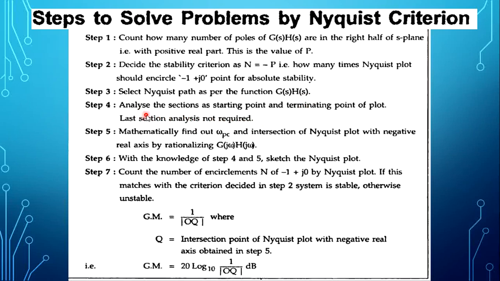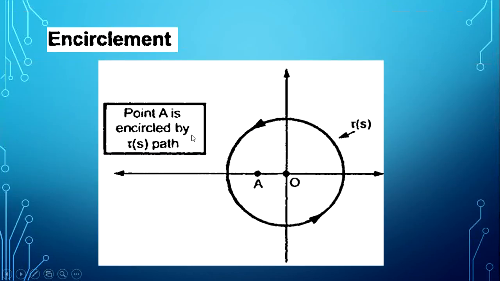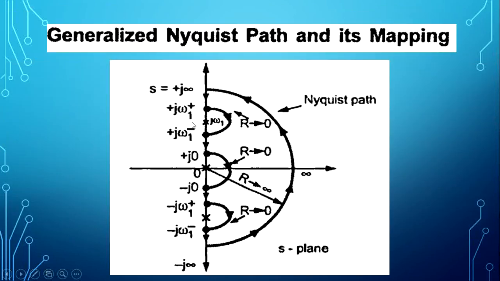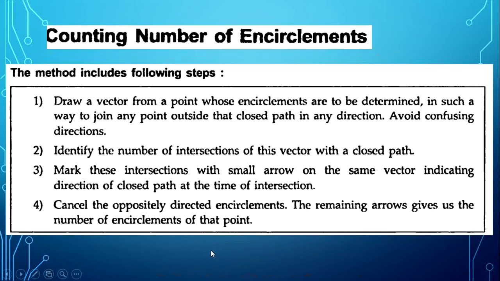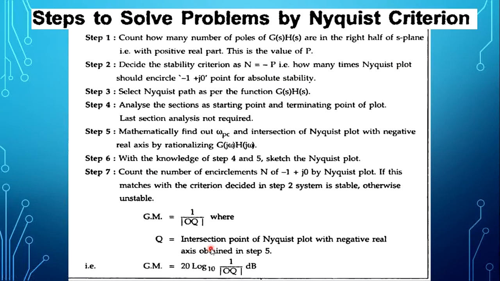Then analyze the sections, with the starting point and terminating point of the plot. See, in this Nyquist plot, this is the Nyquist path. In this Nyquist path, every path we have to analyze with respect to the omega value. Here plus j infinity to 0 is one path, and 0 to minus j infinity is another path. So we take the different sections and analyze the starting point and terminating point of the plot.